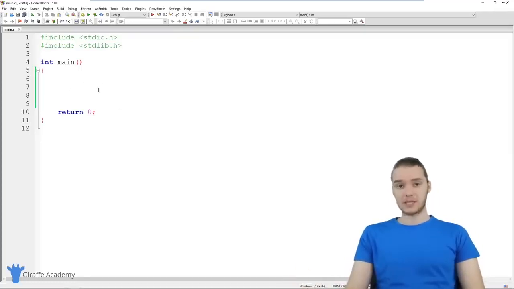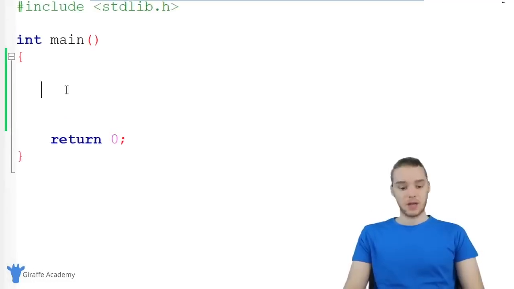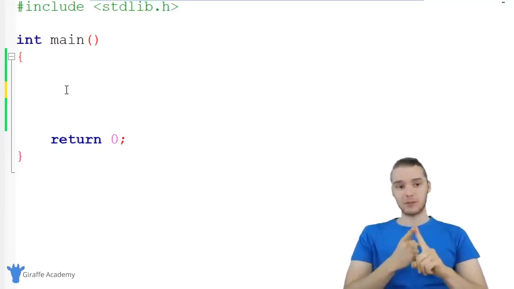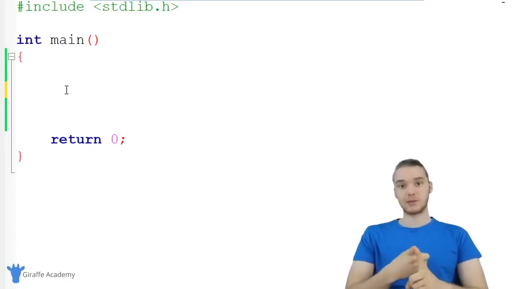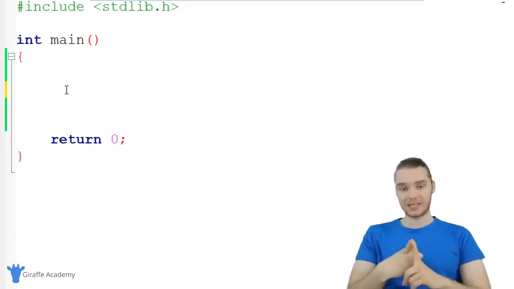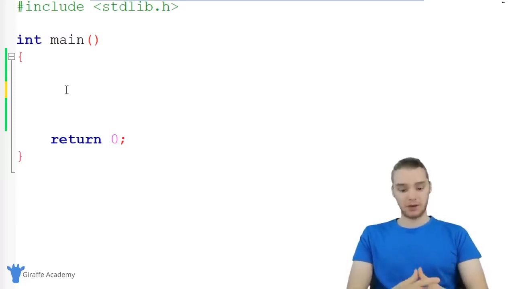A lot of times in C, when we're working with data, we're going to be storing that data inside of variables. So I'm just going to show you a bunch of different variables that we can create and all the different types of data that we can store inside of those variables. Remember, whenever we create a variable in C, we have to tell C a couple pieces of information. The first piece of information we need to tell C is what type of data we want to store inside of that container, inside of that variable.